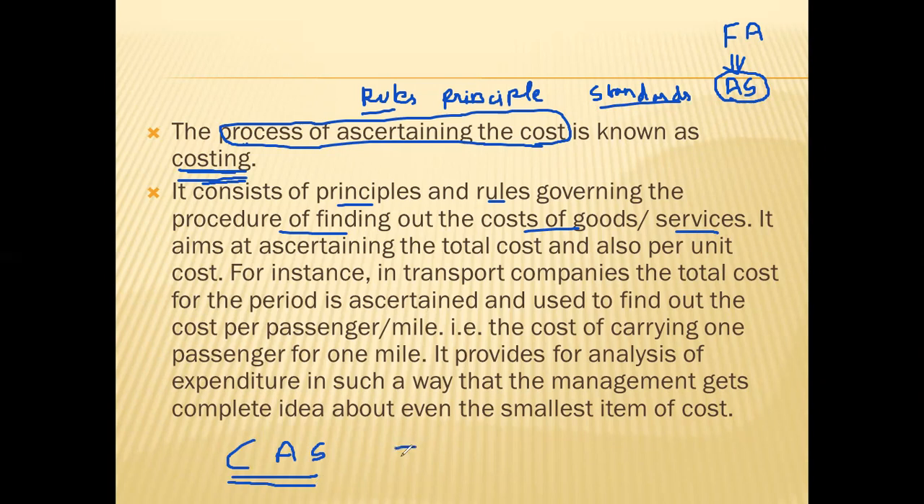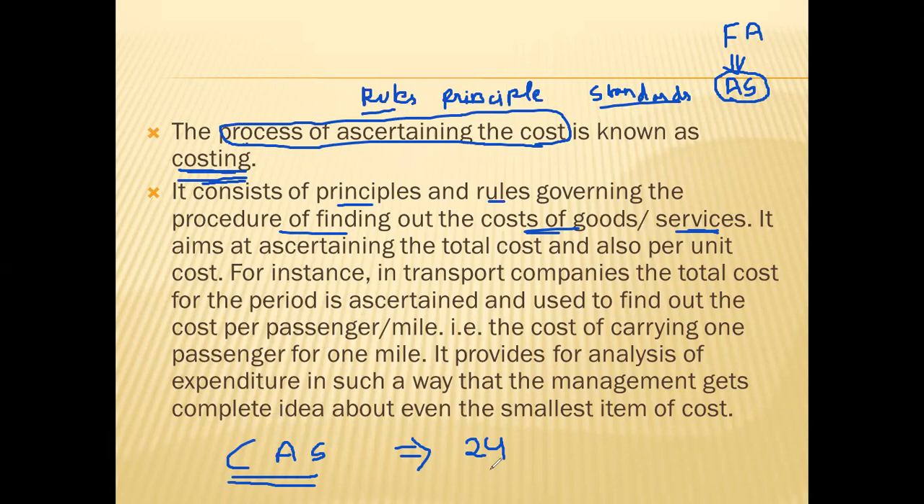So there are 24 cost accounting standards issued till date. How many cost accounting standards are there? 24 cost accounting standards are issued till date. The use of the cost accounting standard is for ascertaining the cost of goods or services. In basic terms, you understand, like accounting standard is used for doing proper financial accounting, cost accounting standard is used for doing proper costing of product or services.